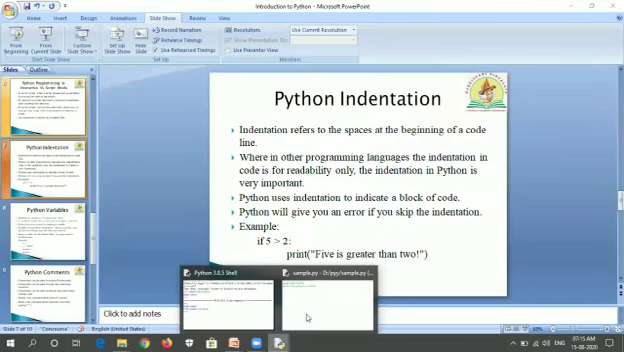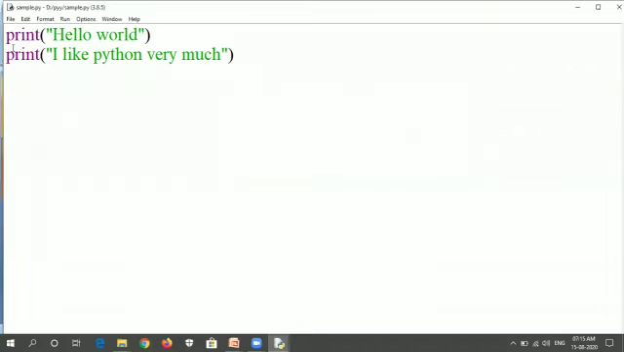So I'm opening the same file and I'm typing if 5 is greater than 2. The if conditional statement must end with a colon, which indicates that there is a block of code. After that, it is automatically indented and I'm printing the statement that